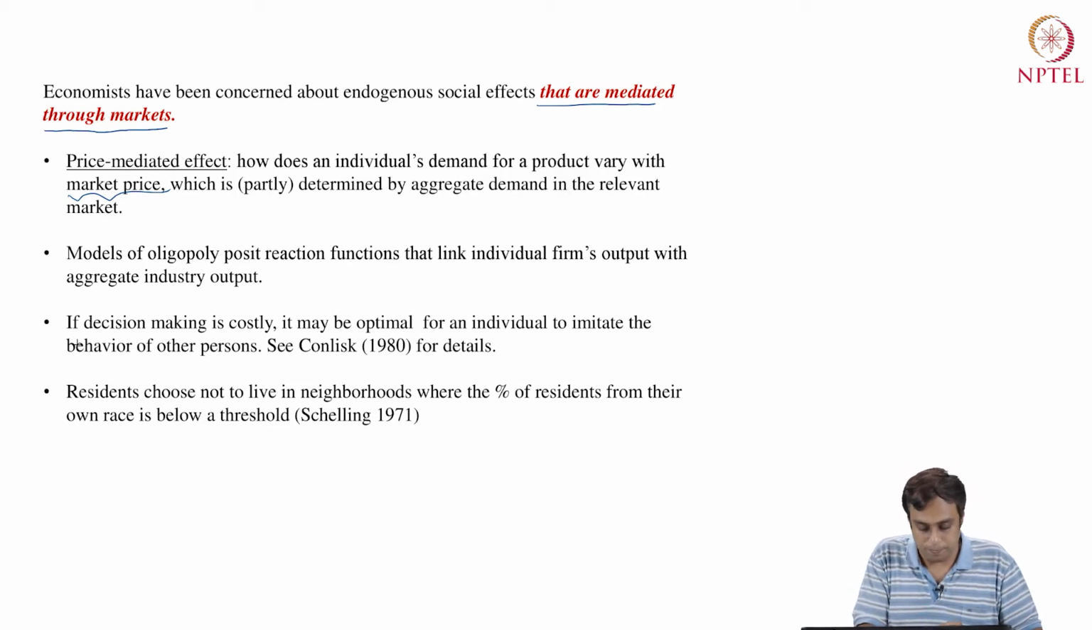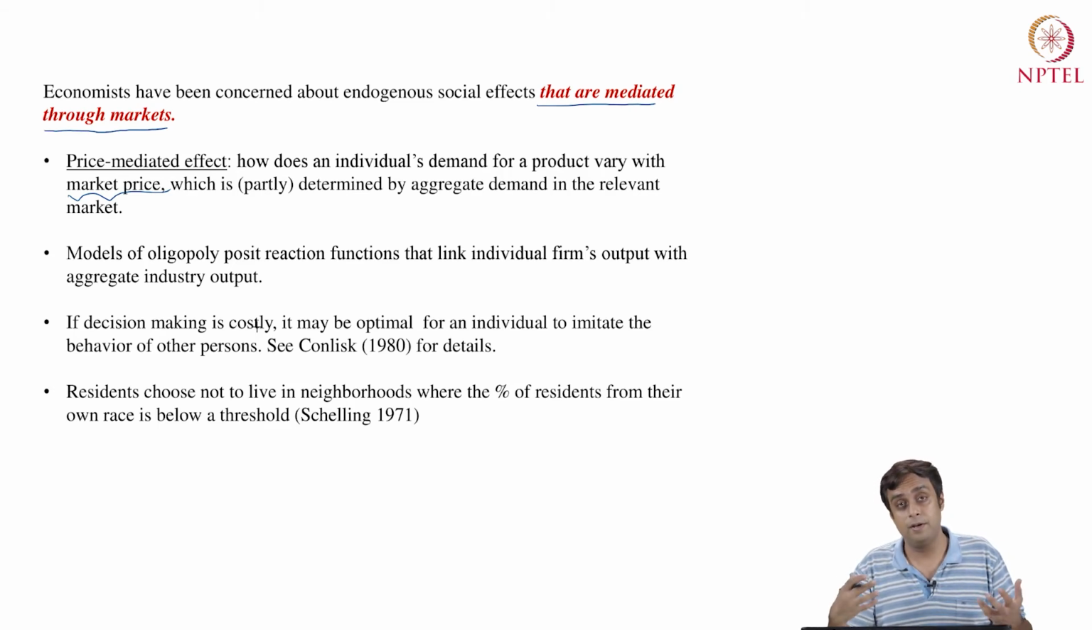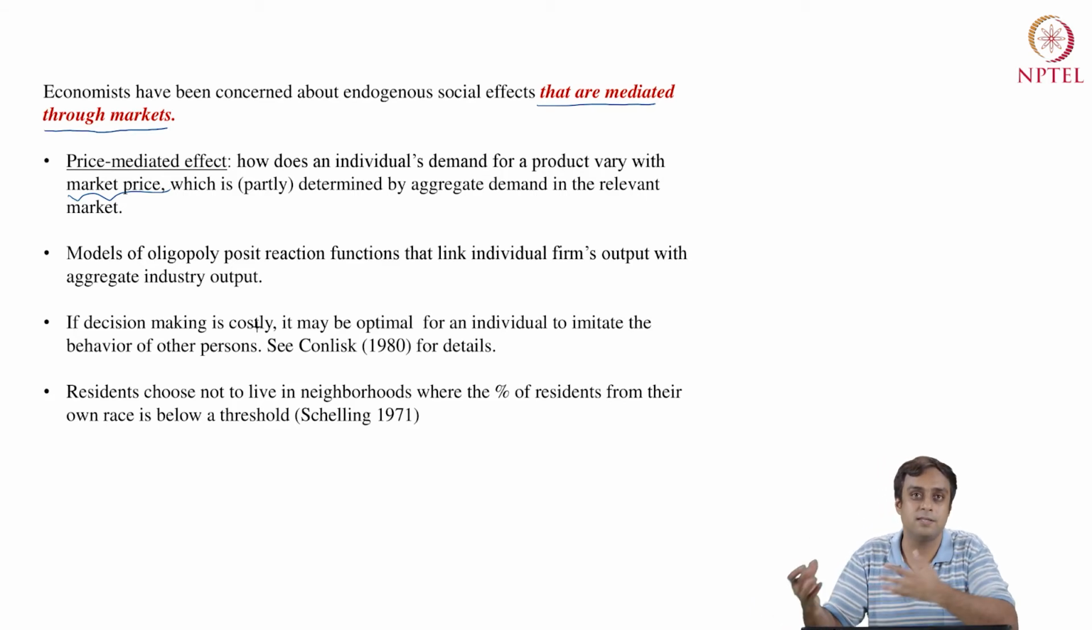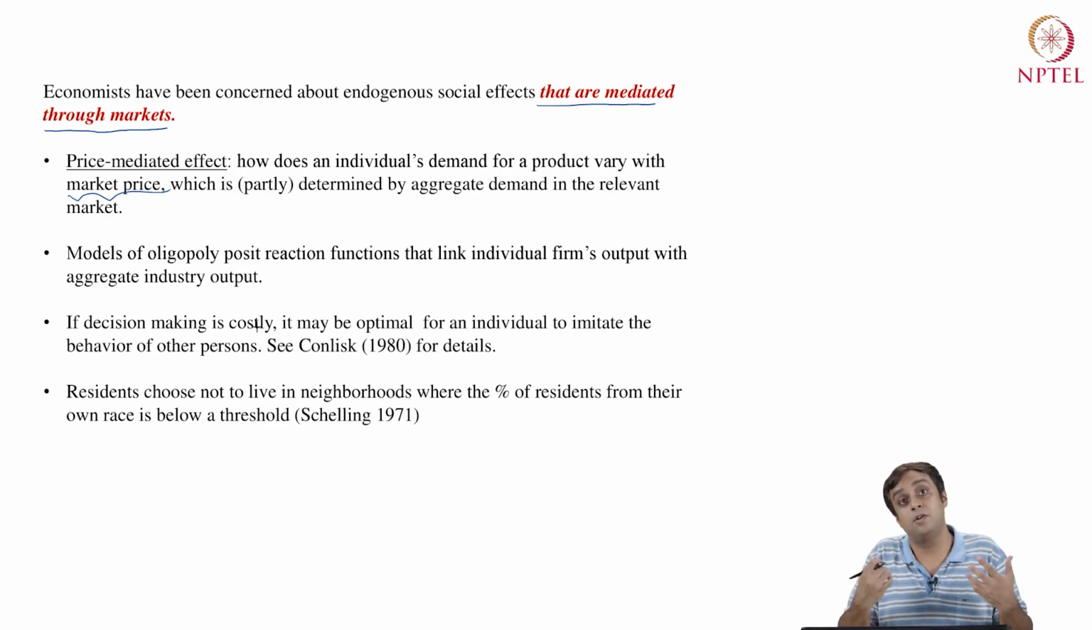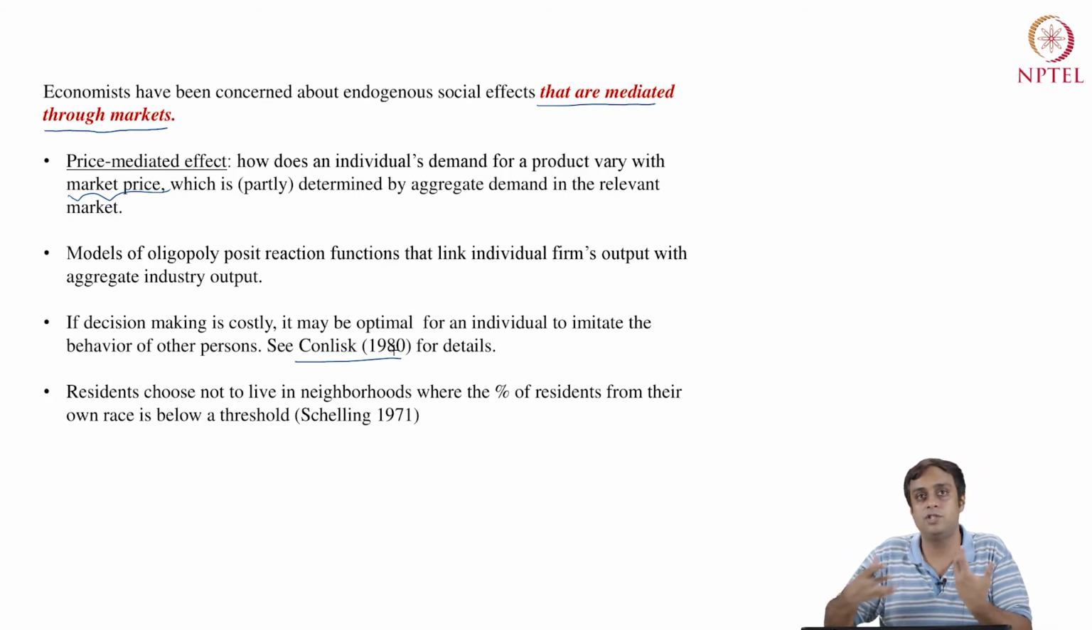Now, if decision making is costly, if it brings stress to someone in making decisions, if someone feels that they have to acquire a lot of knowledge, they have to read a lot before they make any decision, then the tendency is to rely on someone else's decision, to copy someone else's decision. This is also a form of endogenous social effect that economists have documented. I'm providing you a reference of 1980. In 1980, Conlisk was documenting decisions which were very costly, either in time or some other factor, knowledge, capital, or some other factor.